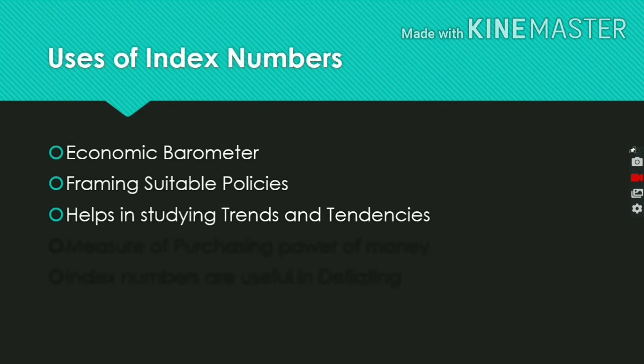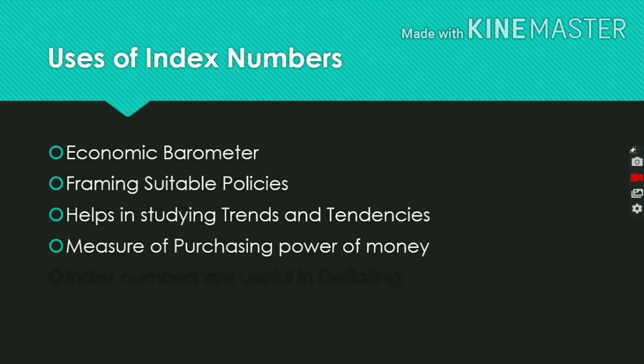The next one is that it helps in studying trends and tendencies. Index numbers analyze relative changes in a given phenomenon at different periods of time, which helps in studying the general trend. For instance, indices of prices, output, volume of trade, import, export, supply of raw material, and government policy for a particular industry are very useful to a businessperson who is planning to launch into a particular industry. Such indices provide a basis for analyzing future trends and tendencies in a particular phenomenon.